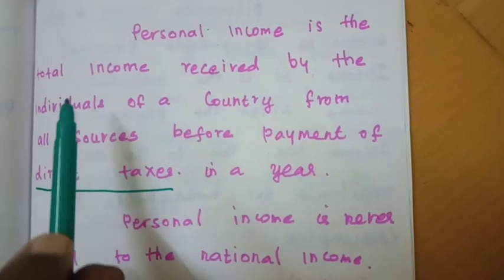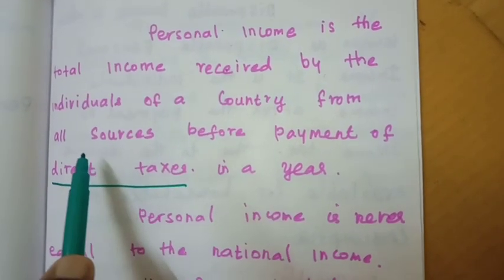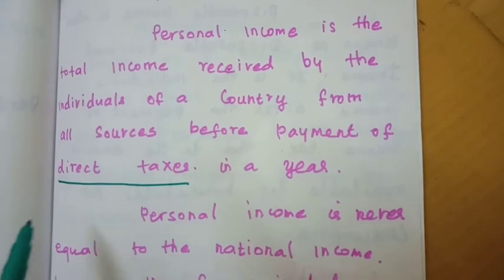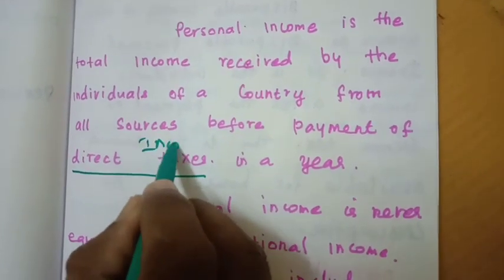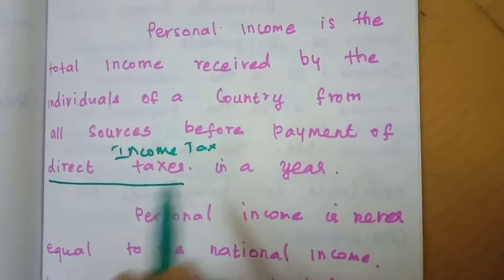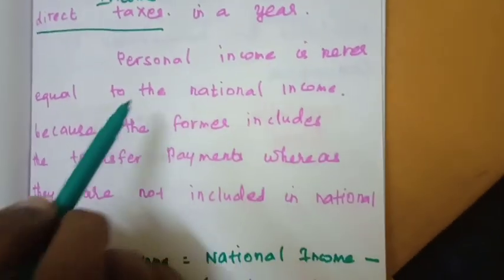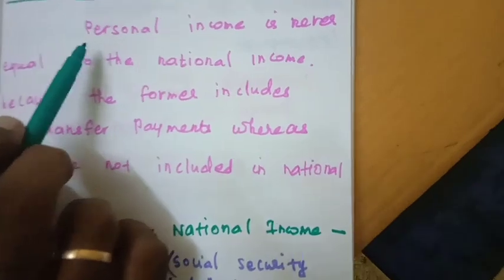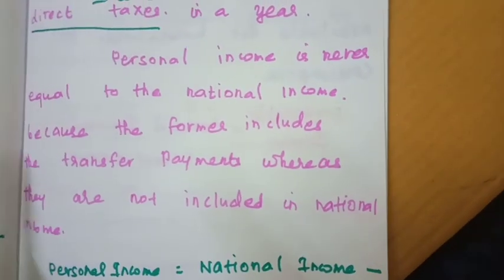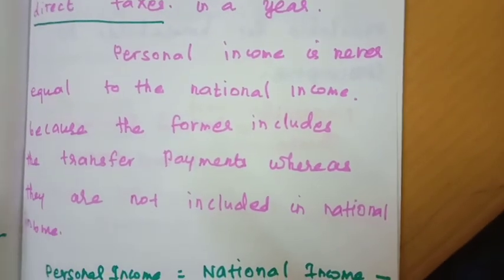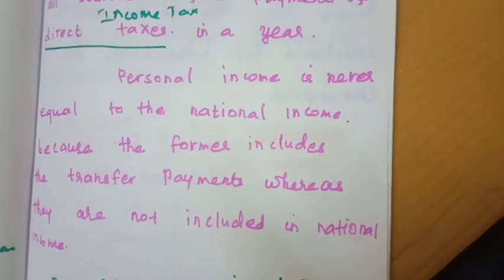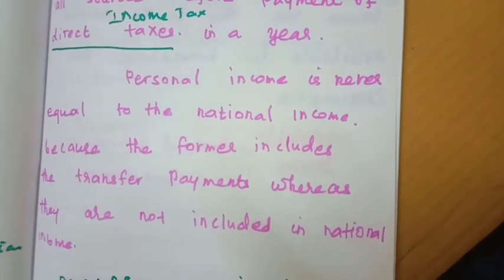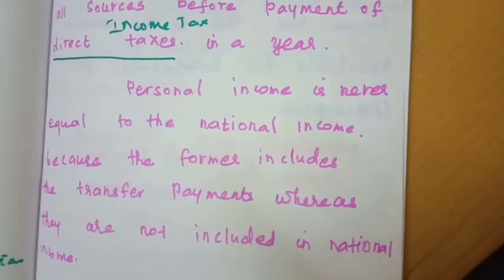Here we have calculated personal income, meaning the income from all sources before payment of direct tax. Here direct tax means income tax in a particular year. Next, personal income is never equal to the national income, because personal income is different from one person to another person and from one profession to another profession.